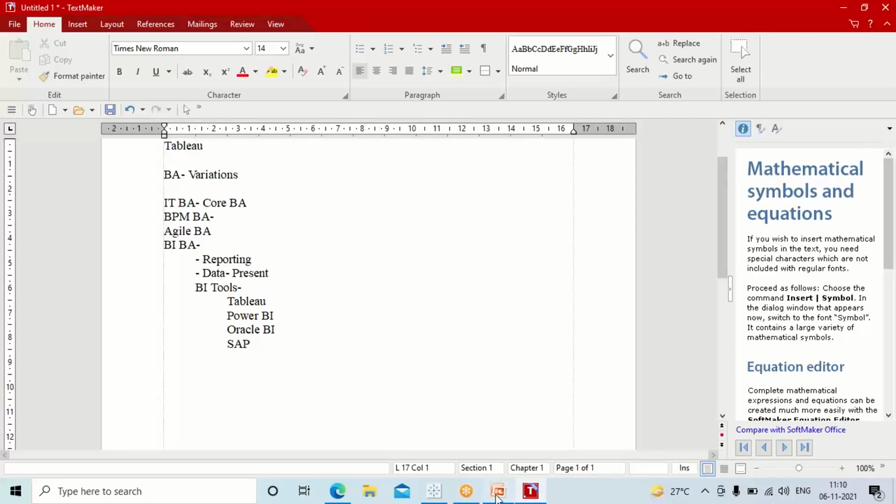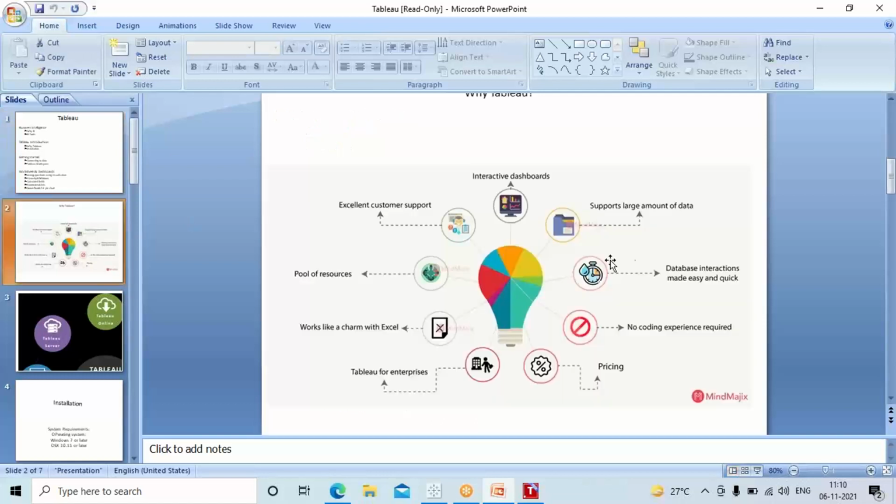Okay, so now we'll talk about this. Why are we using Tableau? As I mentioned earlier, Tableau has interactive dashboards. What do you mean by the word interactive? As the data changes, the dashboard can be altered. Automatically, we get changes in the dashboards. As I mentioned earlier, Tableau supports a large amount of data. I'll tell you what I'm talking about. When you have 10, 20, 30 tabs, with multiple tables in the worksheets in a tab, Tableau would support that kind of data.